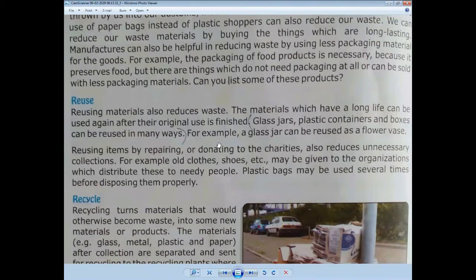For example, if we buy jam jars and other food containers from the market, we can use them again and again. Glass jars, plastic containers, and boxes can be reused in many ways.